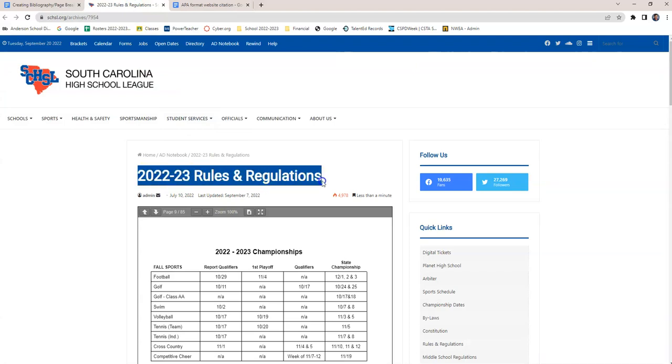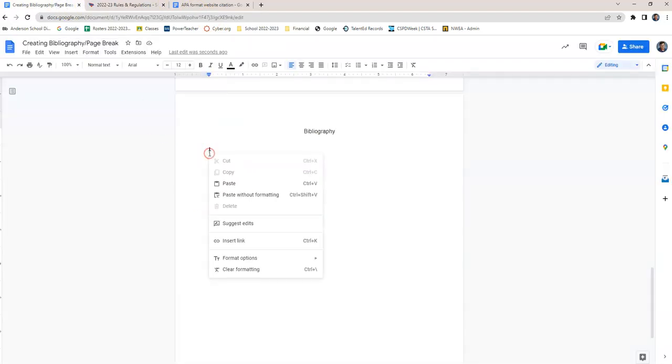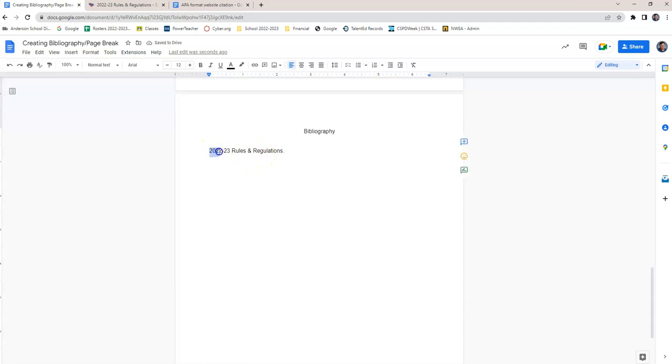2022-23 rules and regulations. Right click, copy. And I want to go in here and I want to paste without formatting. Right click. It's there. But remember, the title is italicized. So I'm going to highlight it. Just select that part, italicize it. Then come back and we're going to do the date.